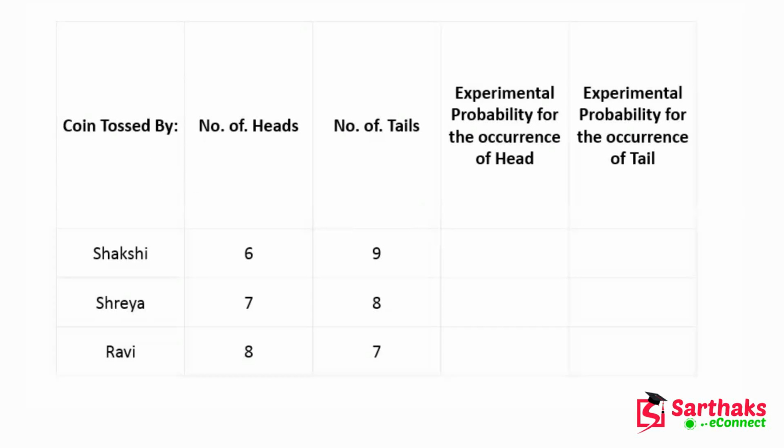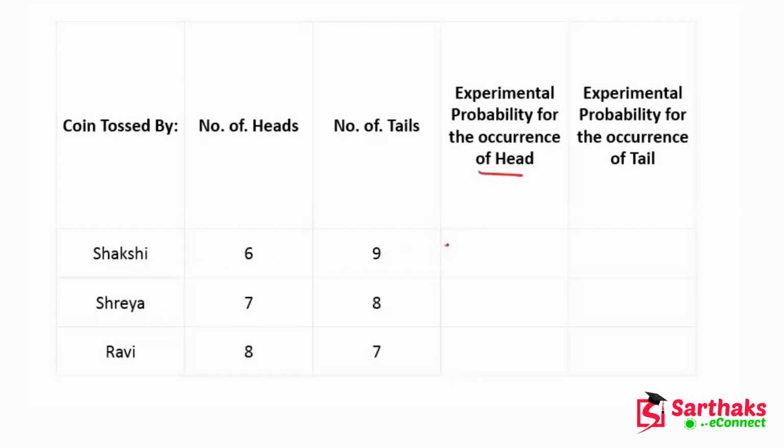Now, my dear friends, the experimental probability for the occurrence of head is the number of times heads occurs divided by the total number of coin tosses.